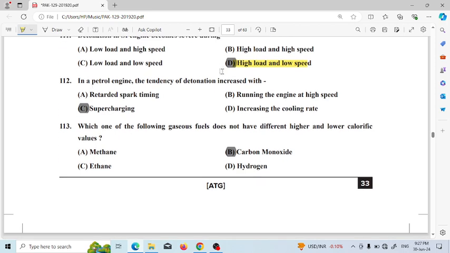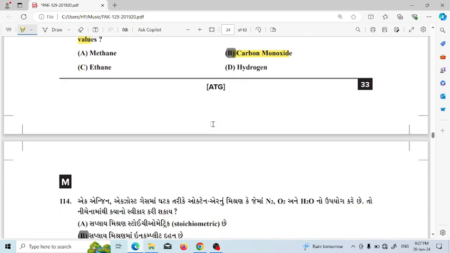Next, detonation in an SI engine becomes severe during high load and low speed. In a petrol engine, the tendency of detonation increases with supercharging. With supercharging, the temperature increases, so the tendency to detonation will increase. Next, which of the following gaseous fuels does not have different higher and lower calorific values? The right answer will be carbon monoxide.